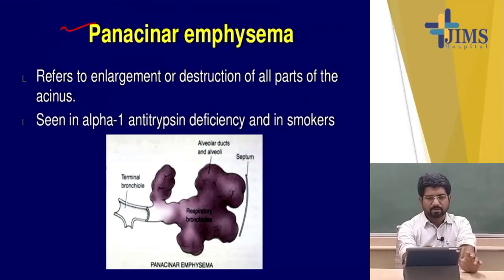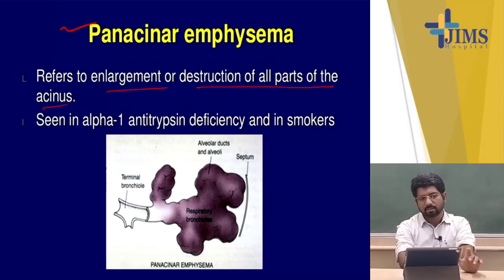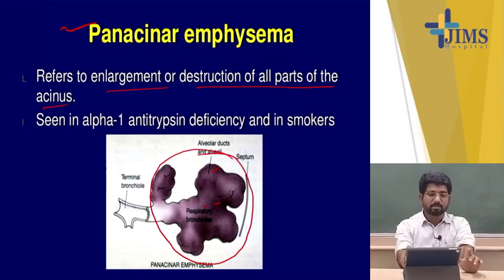Now pan-acinar emphysema means the total acini is involved, and there is enlargement and destruction of all parts of the acinus. Now you can see the respiratory bronchiole, alveolar duct and alveoli all are involved, and mostly it is associated with alpha-1 antitrypsin deficiency and in smokers. Radiologically, you can see lower lobe involvement is predominant and it occurs in a younger age group, as it is genetically alpha-1 antitrypsin deficiency involved.